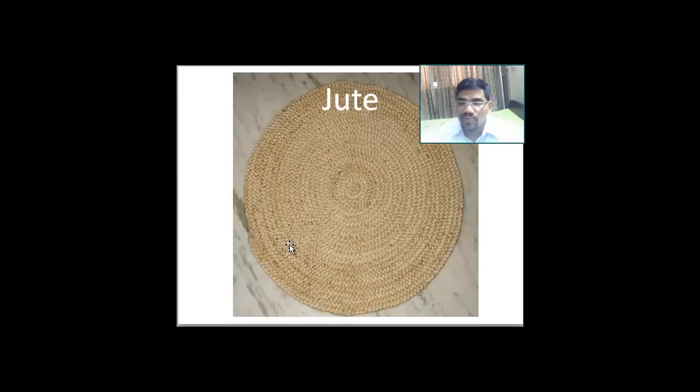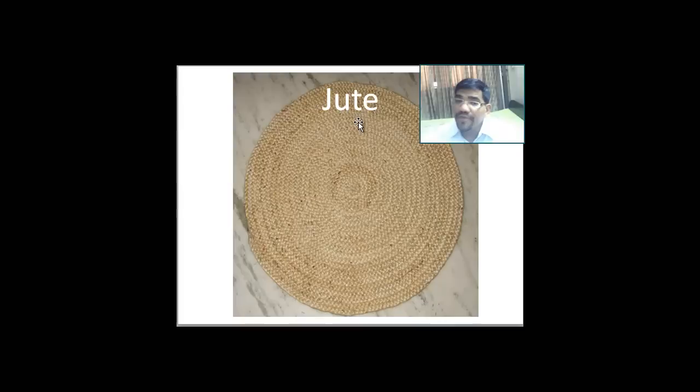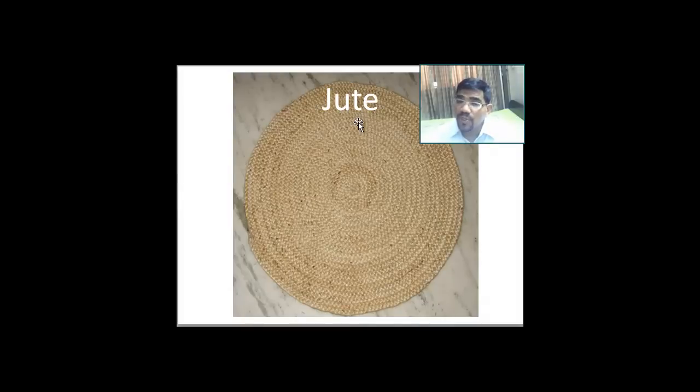And here you are. This is jute. No need to tell you that this is jute. Jute products are shown. Jute was a very important crop. It was considered the golden fiber. It was the most important crop when there were no synthetic substitutes available. But because of synthetic substitutes, this crop has lost its luster.